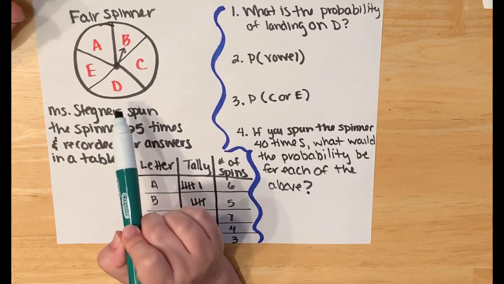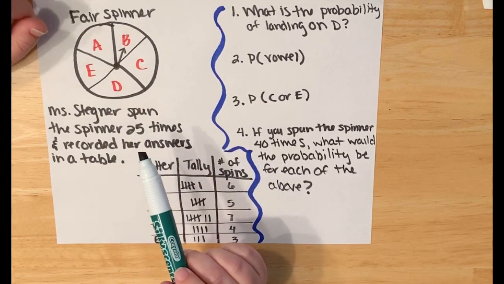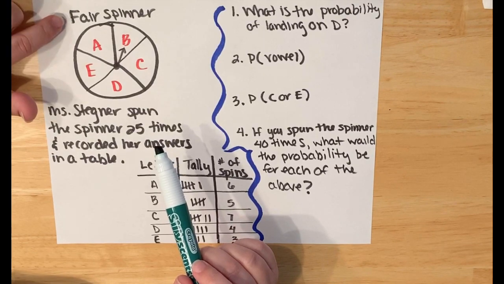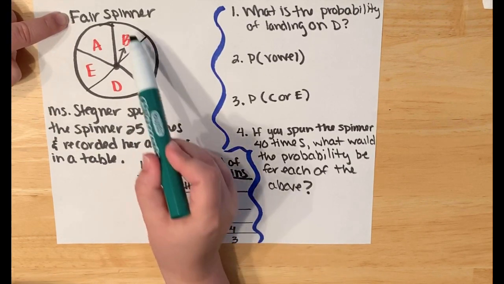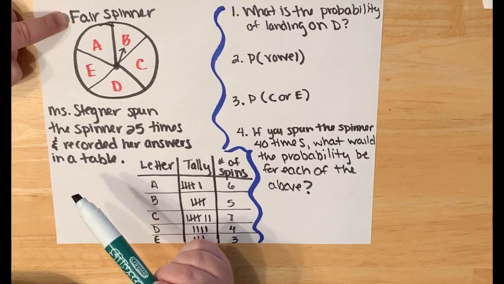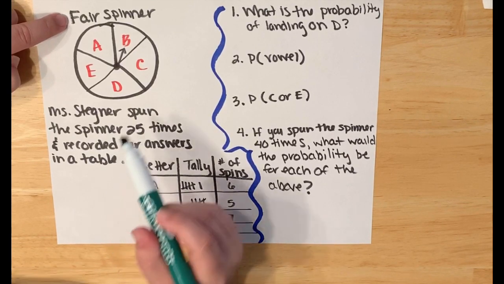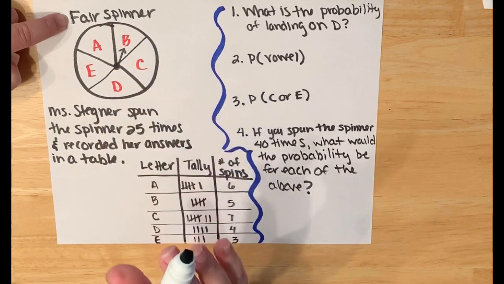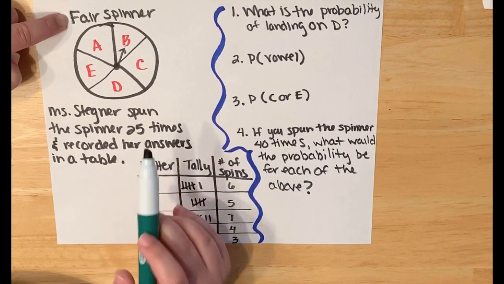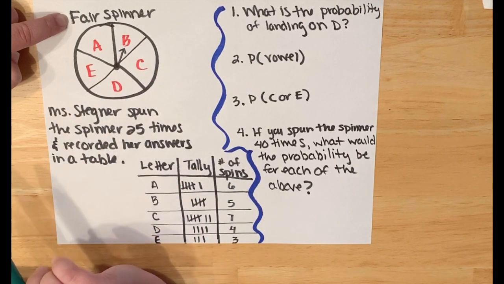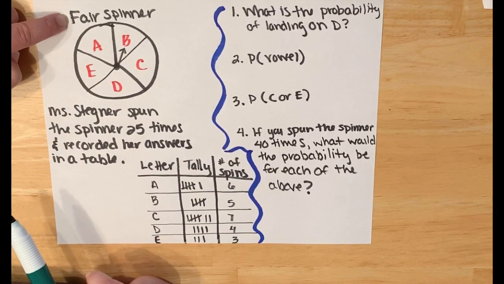I tried as best I could to get them to be the same, but when we're dealing with math, sometimes if we're told something, we need to accept it even if it doesn't look like it, especially that works in geometry a lot. So if it says it's a fair spinner, even if the sections don't look like they are, it is. And I definitely know it's fair because A, B, C, D, and E are only represented one time on the spinner.